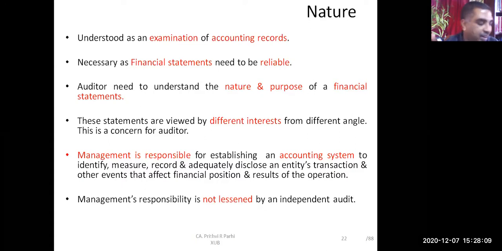If management has failed in discharging this responsibility, then the auditor, depending upon its materiality, may report that the financial statement is not showing a true and fair view because management has failed in discharging its own responsibility.